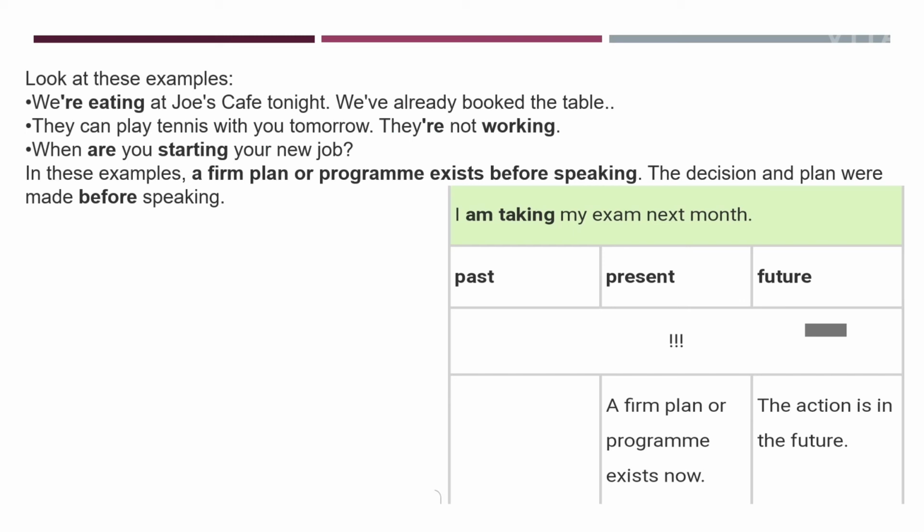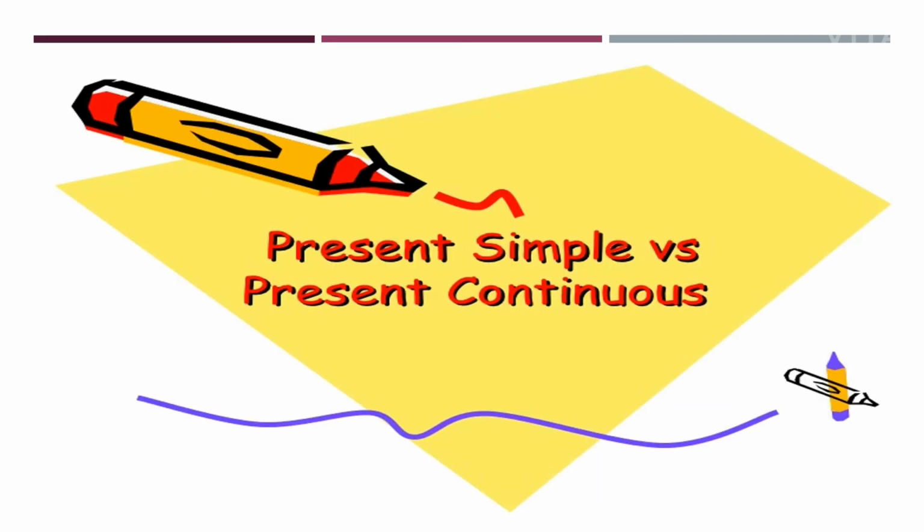Then you can have a look at these examples also. We are eating at Joe's Cafe tonight. We have already booked the table. They can play tennis with you tomorrow. They are not working. When are you starting your new job? So in these examples, a firm plan or a program exists before speaking. Means it's not that the action is taking place at the time of speaking only. It can take place before speaking also, just before speaking and just after speaking. Clear? So in such cases also you will be using present continuous tense.